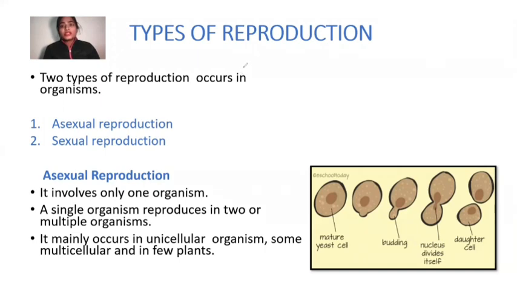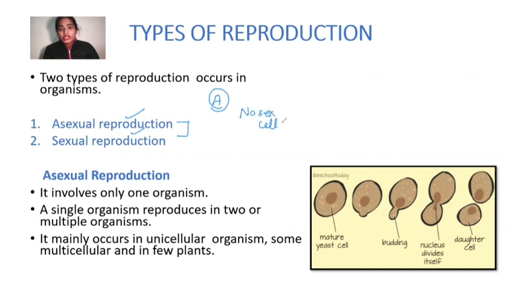The second point is, what are the types of reproduction? How many ways can organisms reproduce? Basically, there are two types by which organisms generally reproduce: asexual reproduction and sexual reproduction. What is asexual reproduction? In simple terms, asexual reproduction is a type of reproduction in which no sex cells are produced.